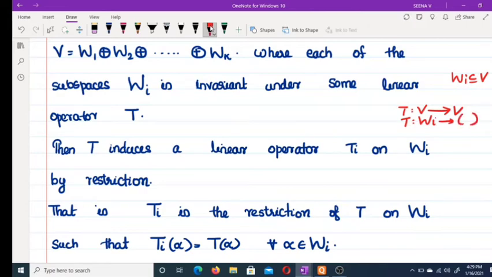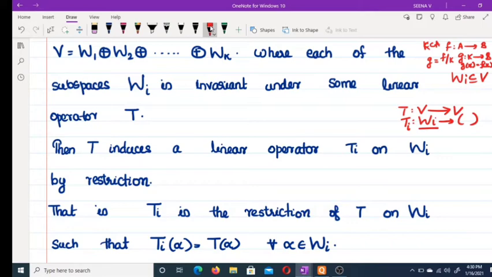Okay, so this restriction function you can denote as Ti. What is the restriction function? If f is a function from A to B, and g is a restriction of f, with K a subset of A, then f restricted to K means g equals f restricted to K, where g is a function from K to B such that g of x is equal to f of x for every x belongs to K. So here Ti of alpha equals T of alpha for every alpha belongs to Wi.